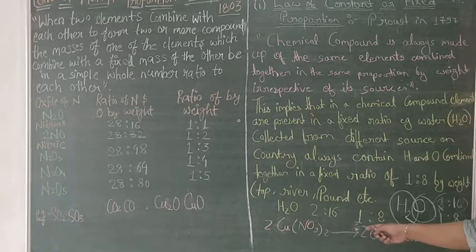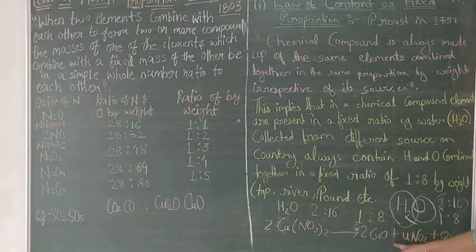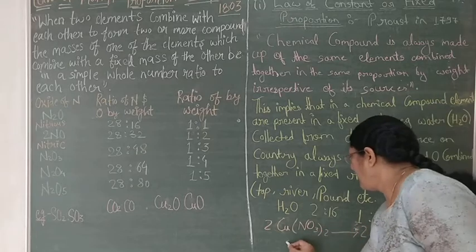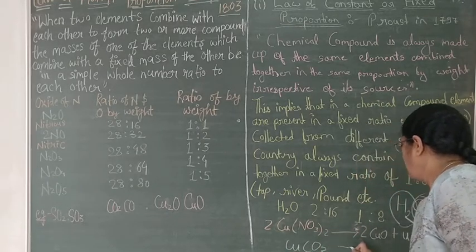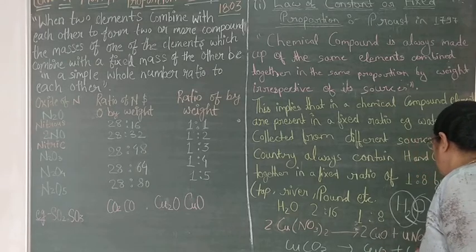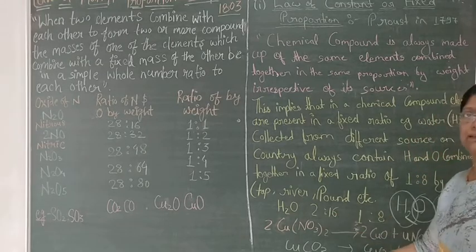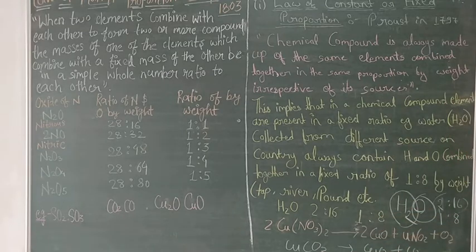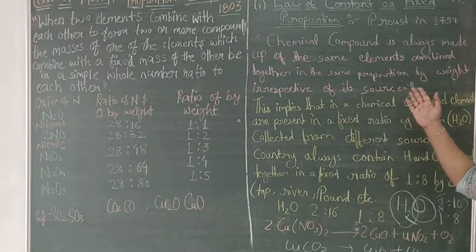Suppose you are making cupric oxide from copper nitrate: 2Cu(NO3)2 gives 2CuO plus 4NO2 plus O2. If you are making it from CuCO3, that will again give CuO plus CO2. So whatever the method of forming copper oxide, the ratio of copper and oxygen will always be 1:1 and the mass will always remain the same. That's why this chemical law says a chemical compound is always made up of the same elements combined together in the same proportion by weight irrespective of its source.